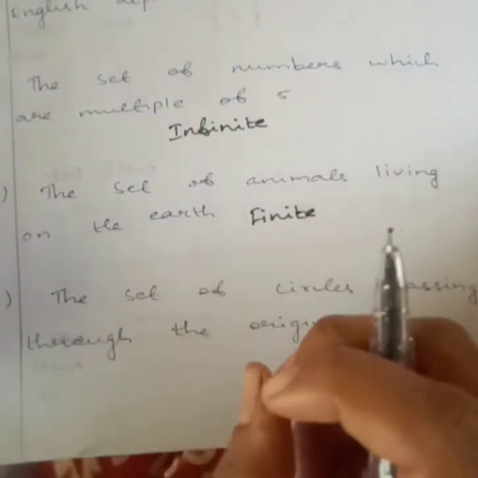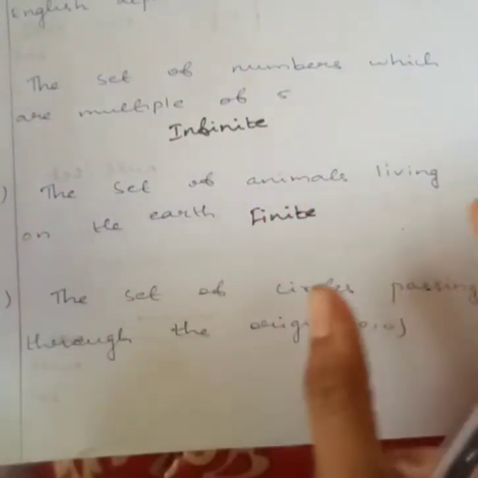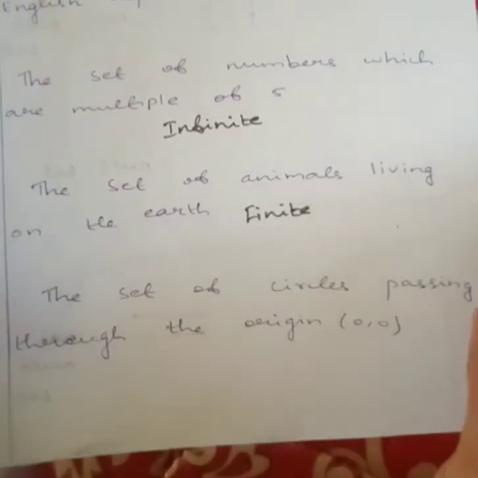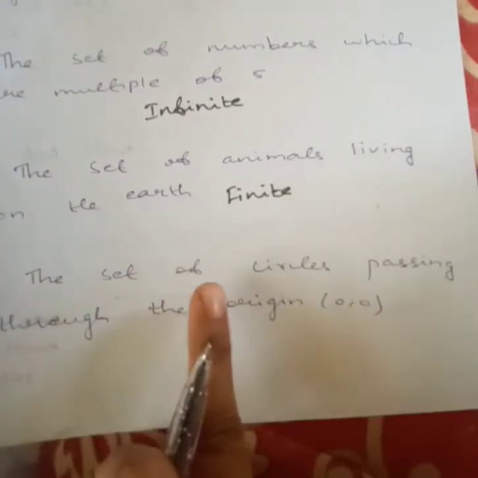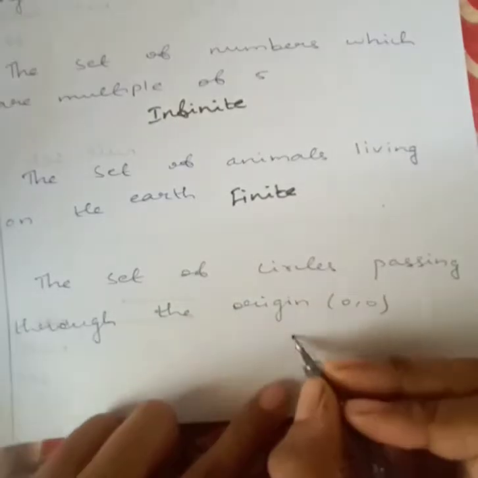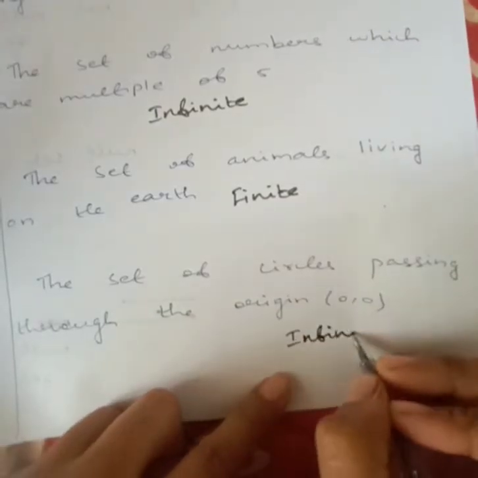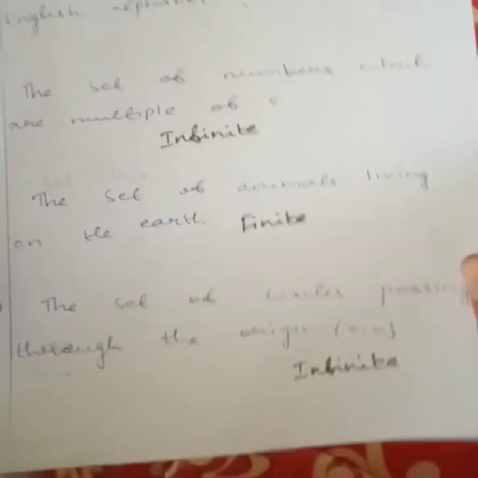They are not asking for the total numbers. The set of animals living on the earth, you know the names of the animals, right? So it is infinite. The set of circles passing through the origin, infinite. We will have so many circles passing through the origin.